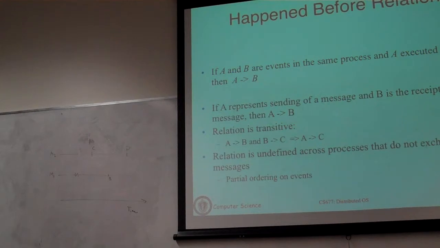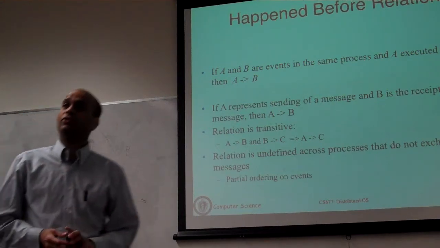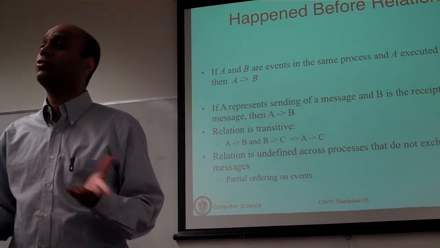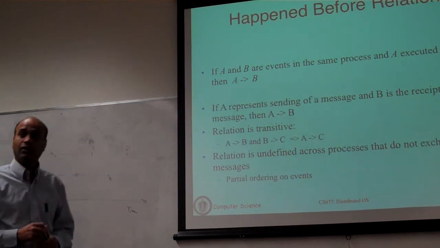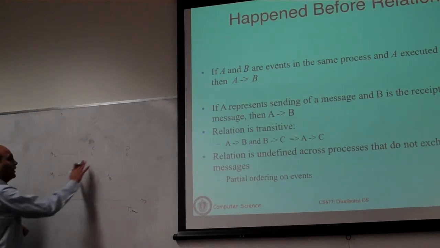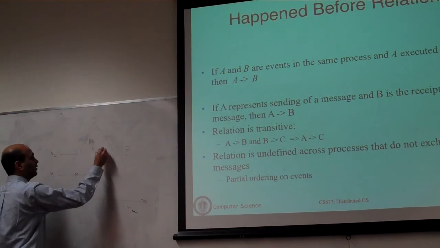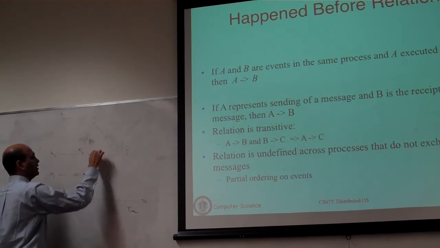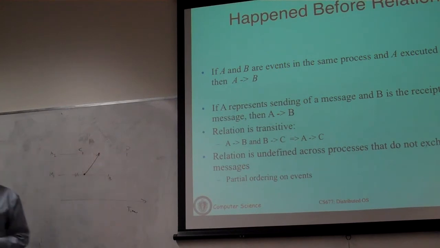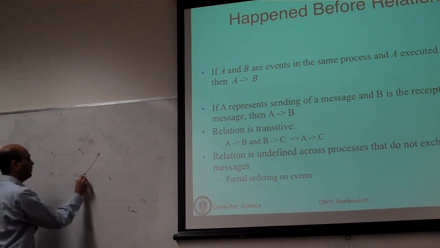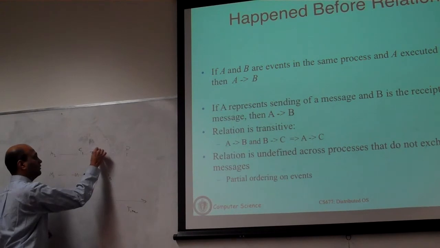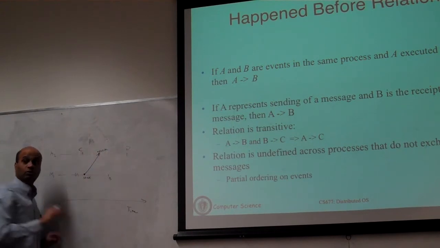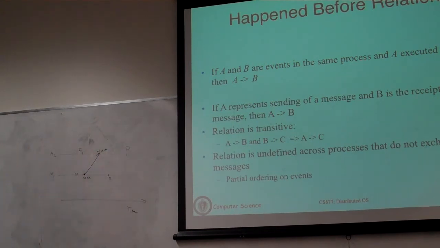If they are communicating in some way, we are going to try to use that communication to derive an ordering of events. In particular, the only way you can actually do this is as follows. Suppose this process actually sends a message to that process. This is the send event of the message. That's the receive event. Those are also events, the sending of the message and the receipt of the message.